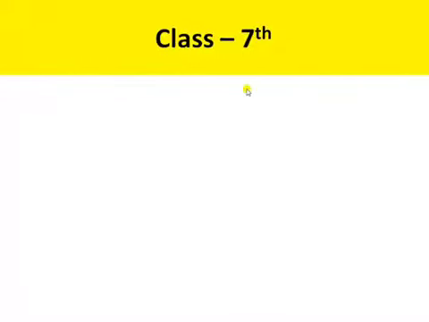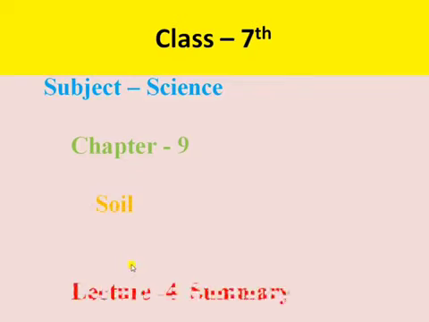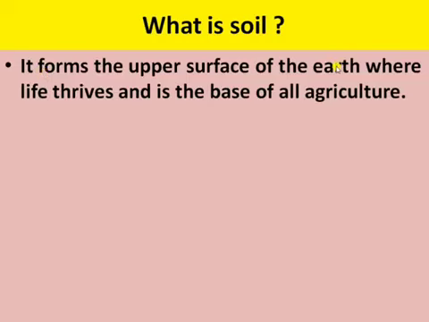This video is for class 7th, subject science, chapter number 9, that is soil. This is your lecture number 4, and in this lecture we are going to summarize this complete chapter, that is soil. Soil forms the upper surface of the earth where life thrives and it is the base of all the agriculture land.